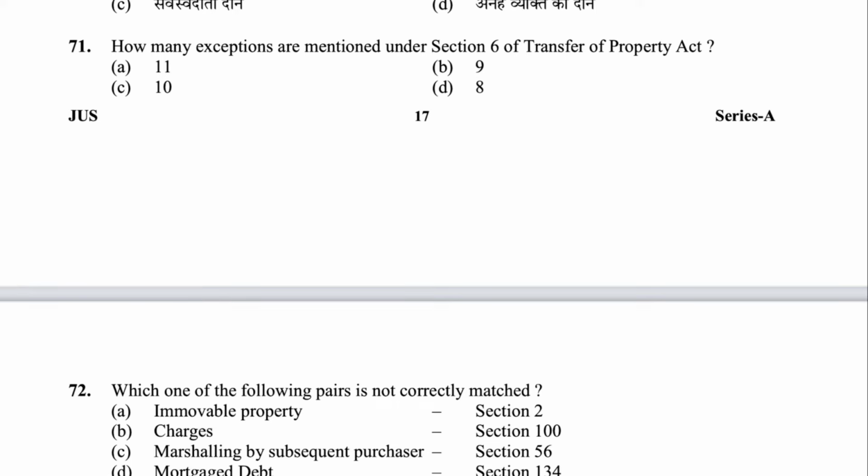Next is 71: how many exceptions are mentioned in section 6 of TPA? How many exceptions are there? 10. C is the answer.